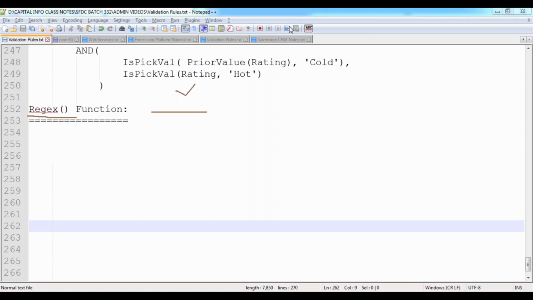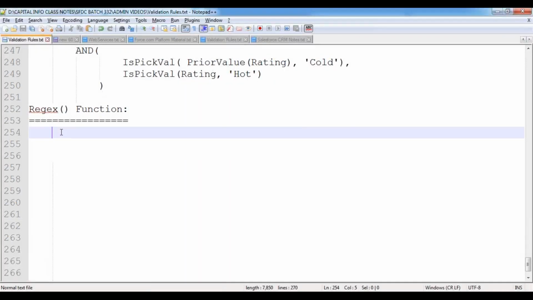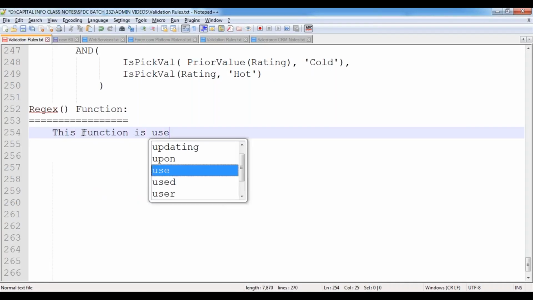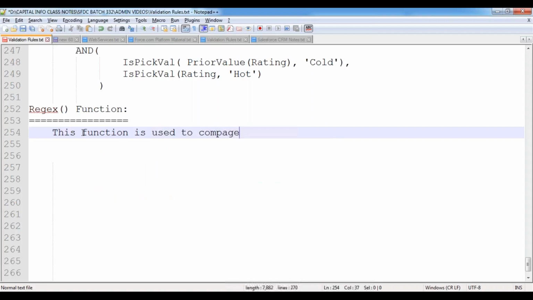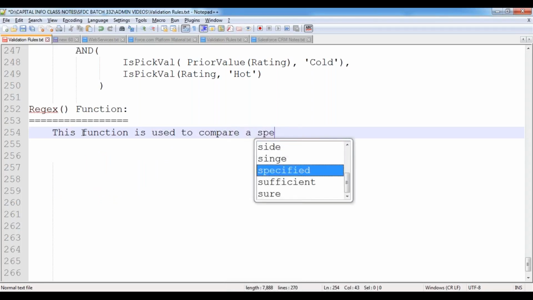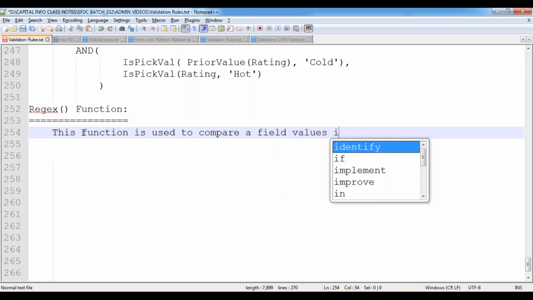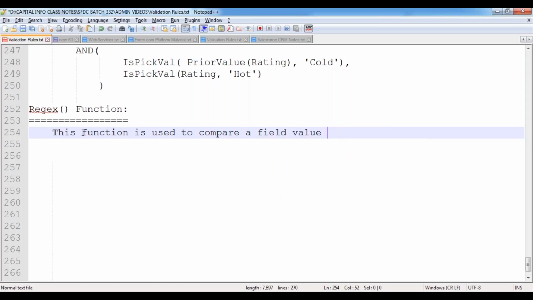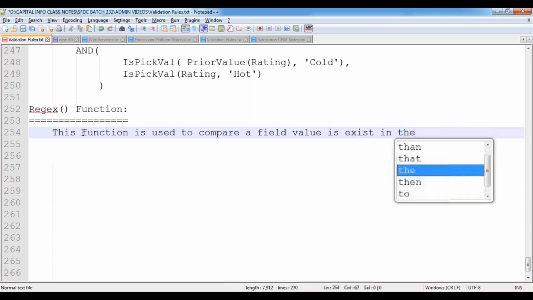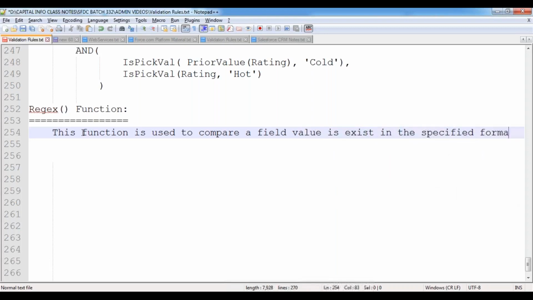Let me give the note point over here. Regex: this function is used to compare whether a field value exists in the specified format or not.